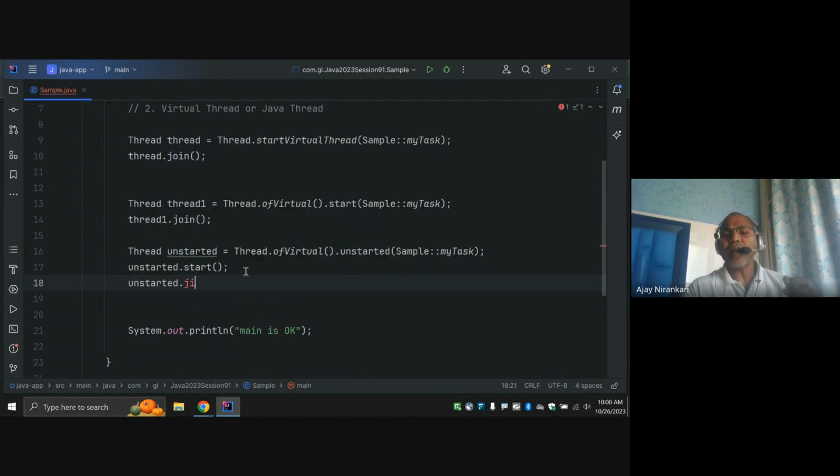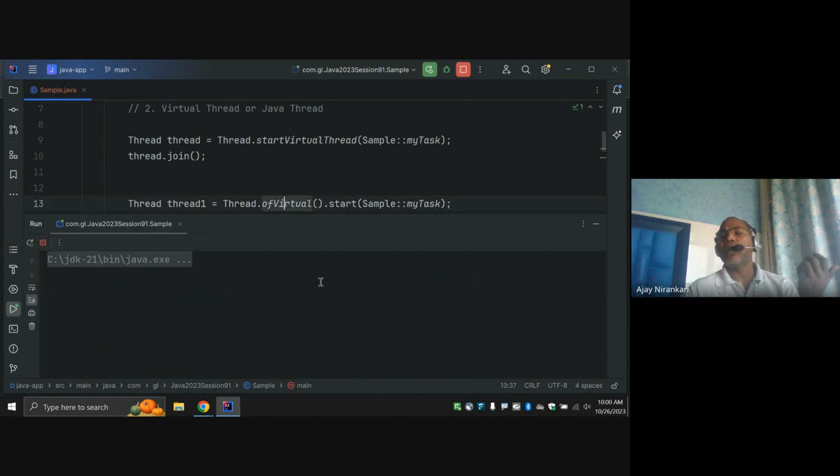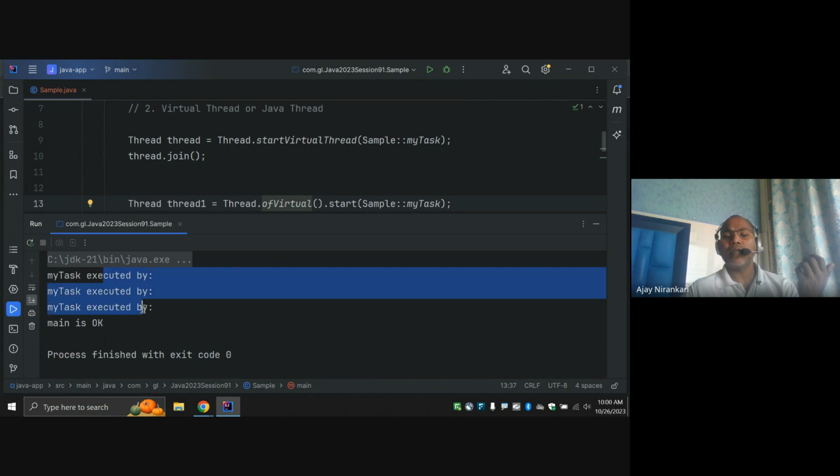So they just added some more methods for us, so that if a developer wants to create virtual threads, just use ofVirtual as a factory method.